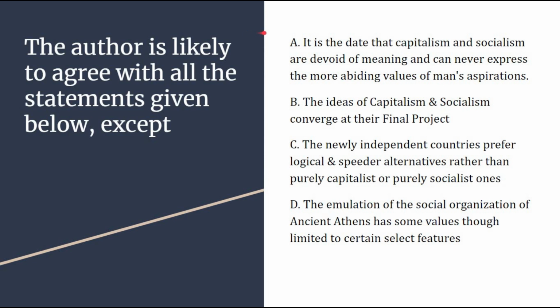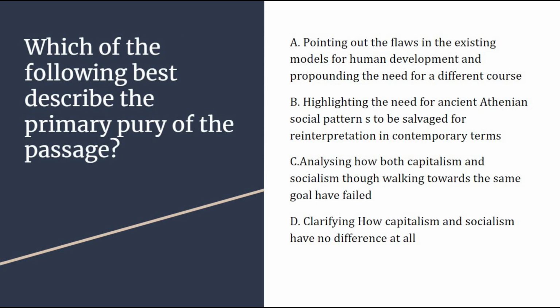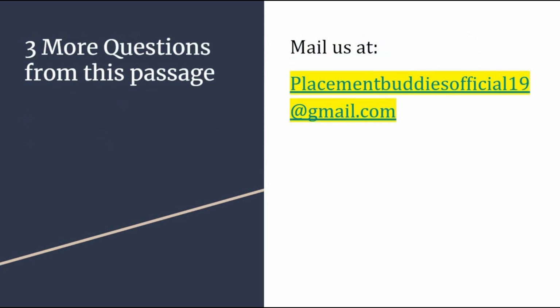You need to find out among options A, B, C and D which statement the author disagrees with, and that will be your correct answer. Next, which of the following best describes the primary purpose of the passage? You need to understand by reading the passage which option best describes it. So go back to the passage again, read it carefully and understand which statement will be the correct answer.